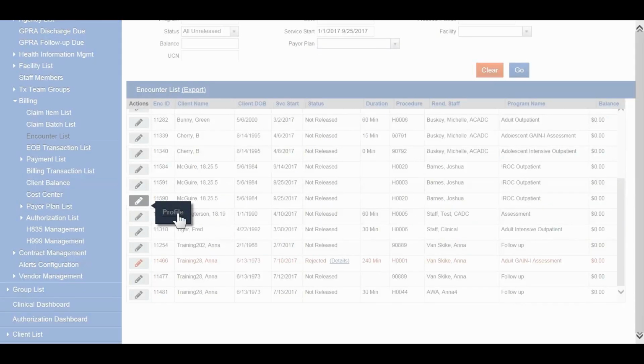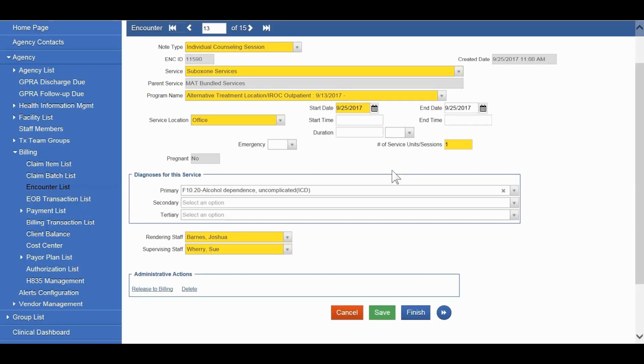You can locate an unreleased encounter, hover over the pencil and click Profile. This will take you to that encounter. At this point, you can review that information, ensure that everything is accurate. Advance to the second screen and ensure that a signed note has been entered.